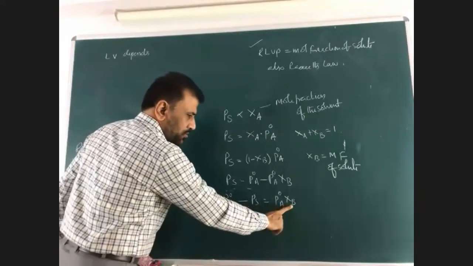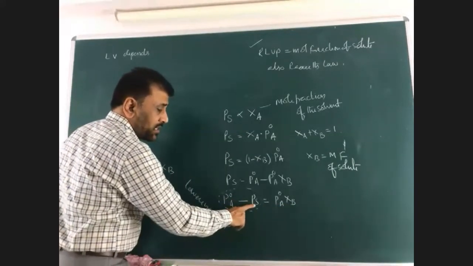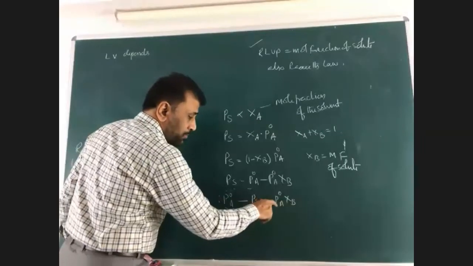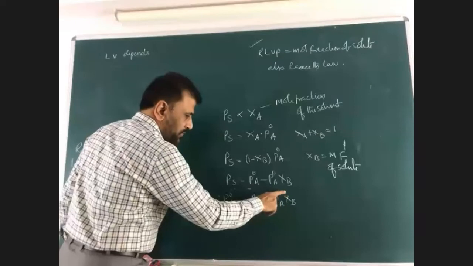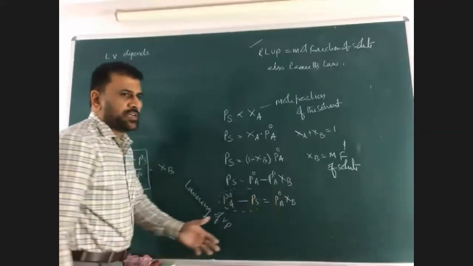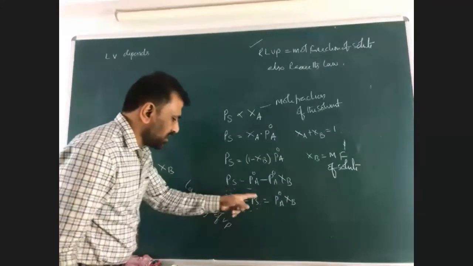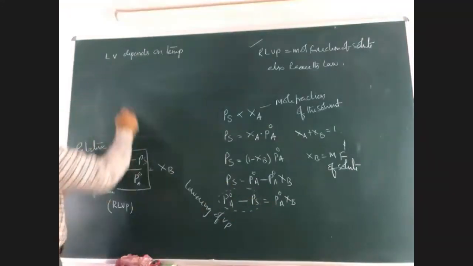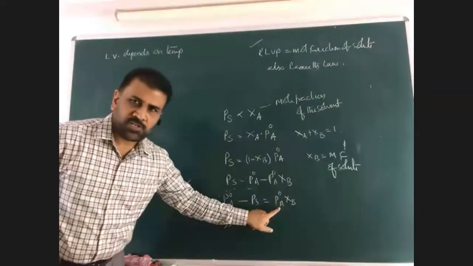Mole fraction of solute. So lowering of vapor pressure is proportional to P naught. Does this change with the change of temperature or not? Definitely. Vapor pressure of any liquid increases with increase of temperature. Therefore, if this increases, this also increases. Lowering of vapor pressure depends on temperature, because this factor depends on temperature.